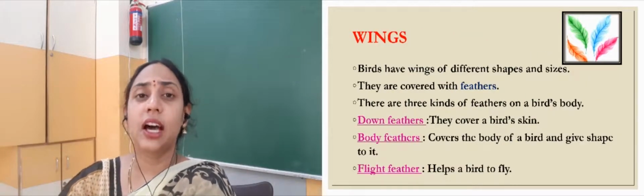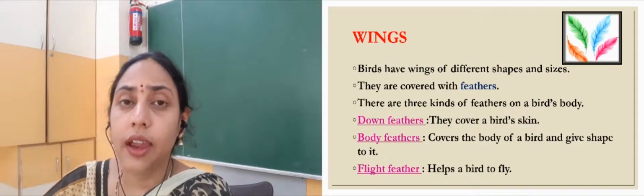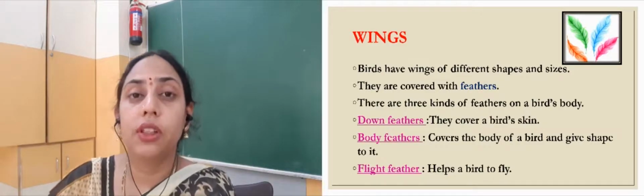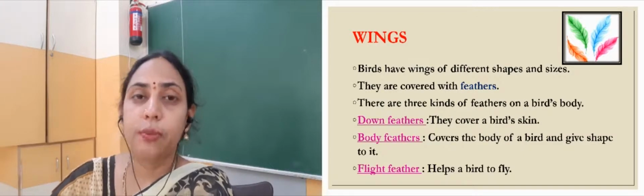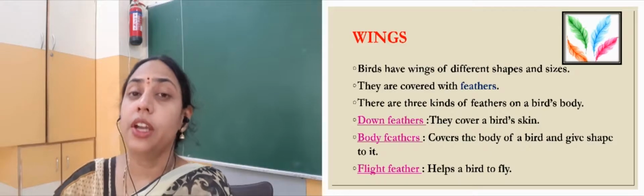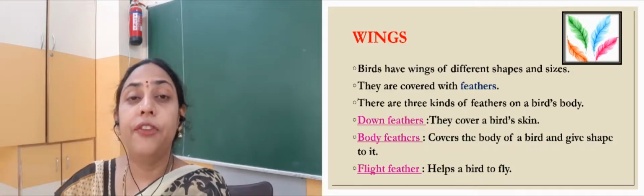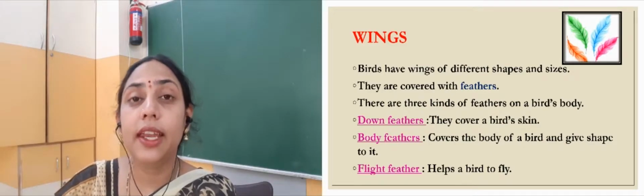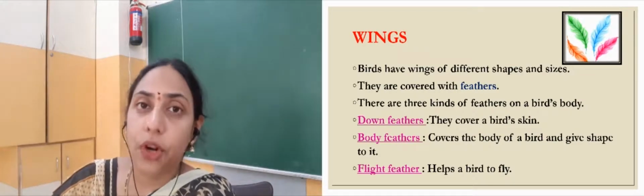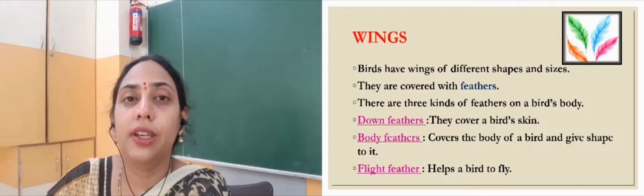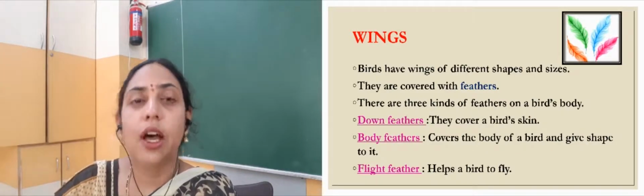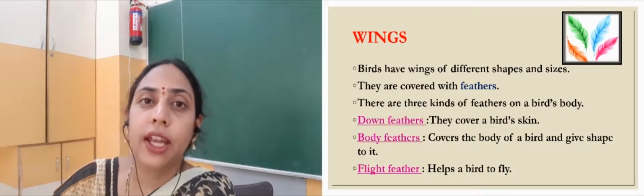Now, their wings are covered with feathers, and these feathers play a very important role for the birds, right? So, different birds have different types of feathers. Now, what are the different types of feathers? Every bird will have mainly 3 types of feathers, that is down feathers, body feathers and flight feathers, right? What are the 3 feathers? Down feathers, body feathers and flight feathers.